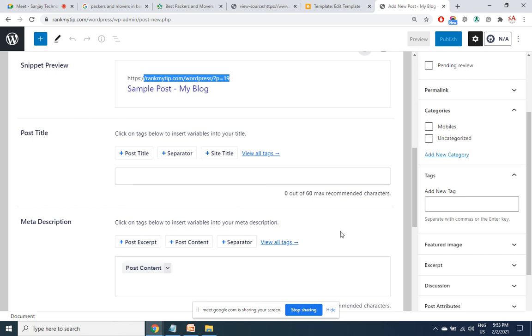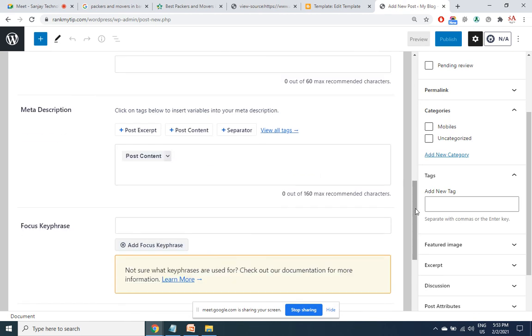Likewise, meta description. So both these steps can be implemented for every page. Just scroll down at the bottom of the post. You'll be able to see it. Only the content, no syntax.